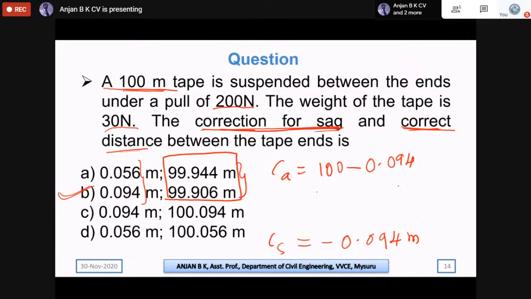By doing that we get 99.906 meters, which is the second option. So if you have identified that the correct length should be less than 100, then out of these two any one will be the correct answer. Like this we need to calculate the correction for sag and the correct distance between two points using the tape.